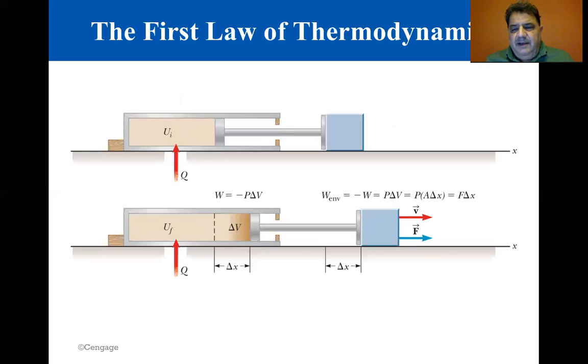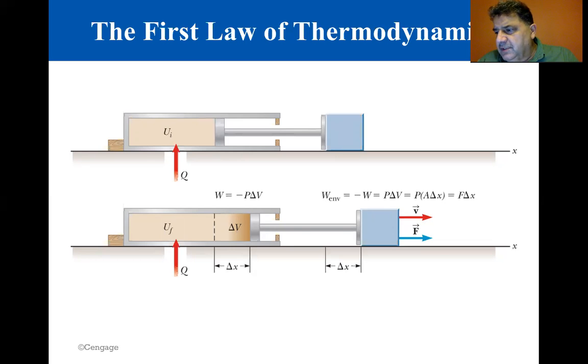Let's look at this figure again, which illustrates the first law for a cylinder of gas and how the system interacts with the environment. The gas cylinder contains a frictionless piston, and the block is initially at rest. Energy Q is introduced into the gas as the gas expands against the piston with constant pressure P. Until the piston hits the stop, it exerts a force on the block, which accelerates on a frictionless surface.